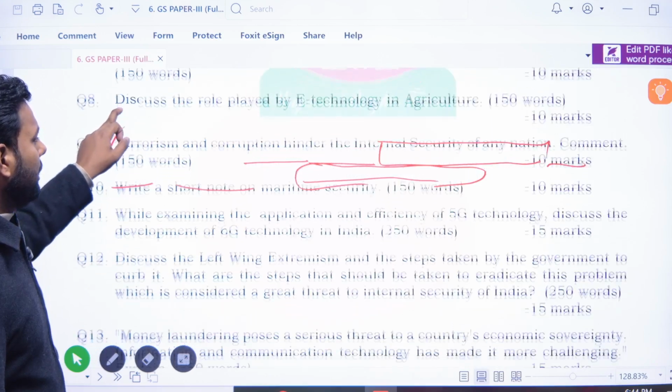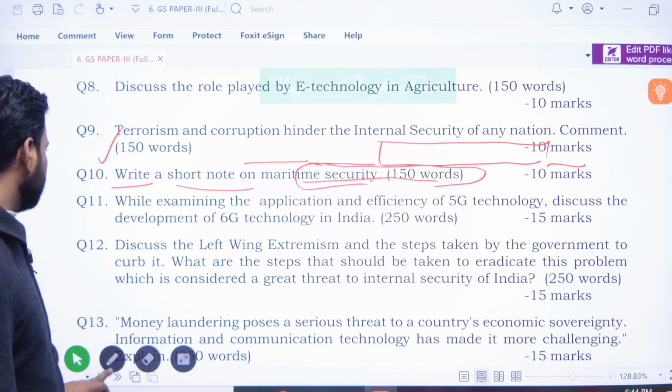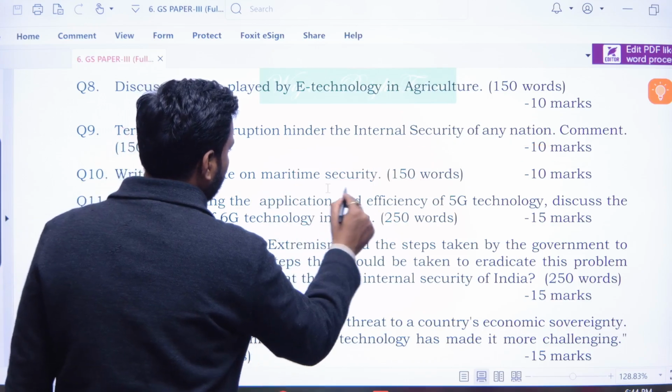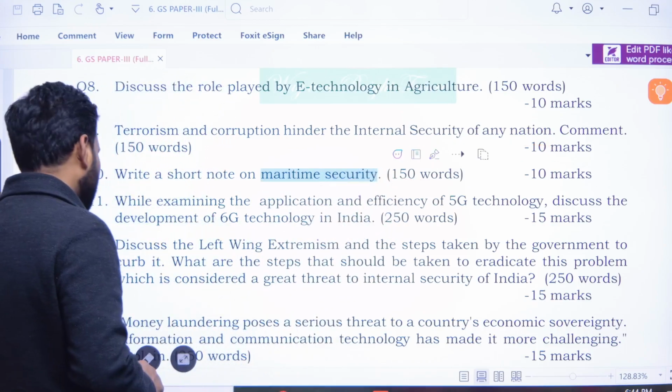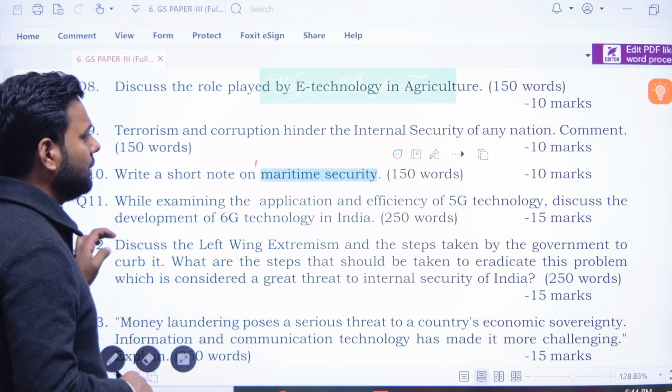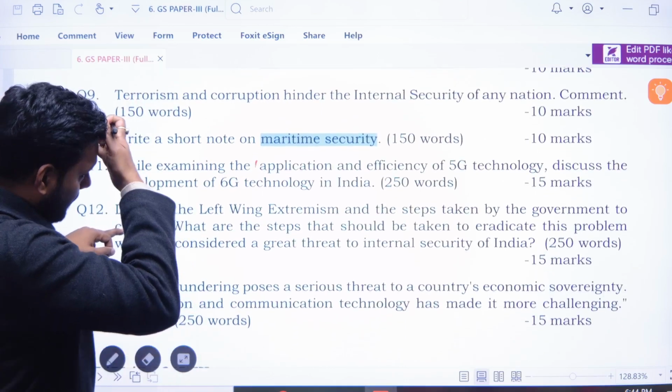Now, the question is to write a short note on maritime security. Maritime security is connected to internal security, so this section will be dealt with by another teacher.